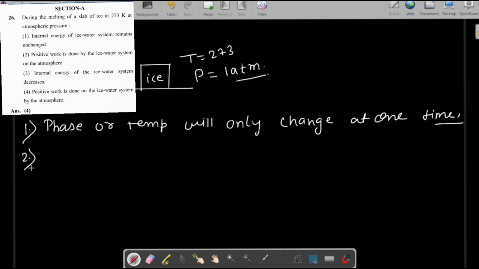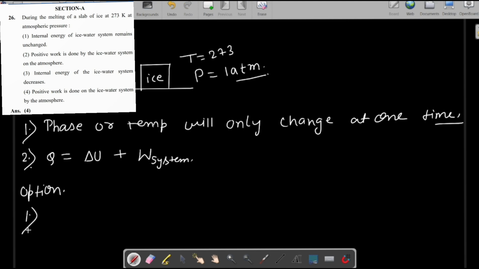Now the other point is, when we supply heat to any system, any body, then two things will occur in that system. The internal energy of that system will change, plus that system will do some work. This is the work done by the system, not the work done by the surroundings. That work can be negative or positive. So let's start to solve this question.